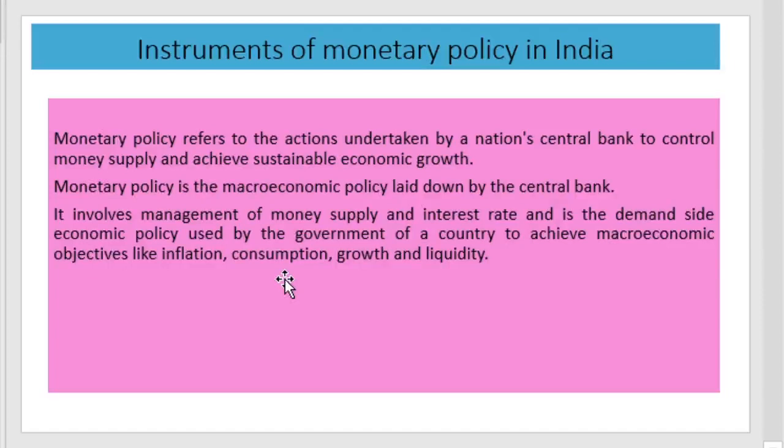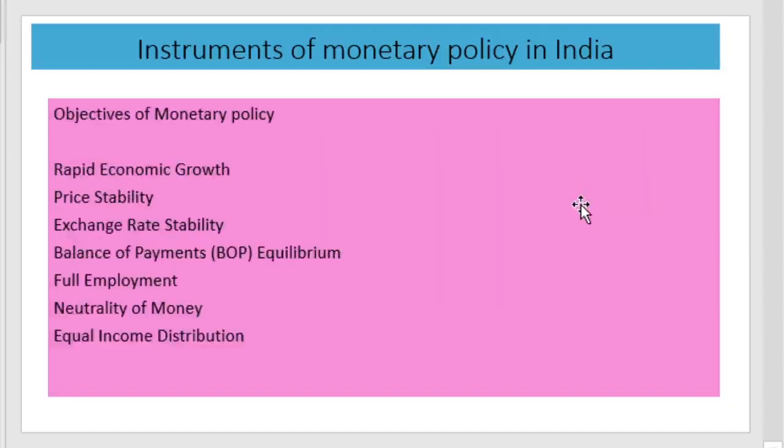That is, monetary policies are the policies by the central bank, and they aim mainly to control the money supply. It is a macroeconomic policy, and it is the demand side economic policy. And the major objectives are to control inflation, improve consumption, attain specified economic growth, and a stable liquidity in the economy. Major objectives of monetary policies are given in this section.